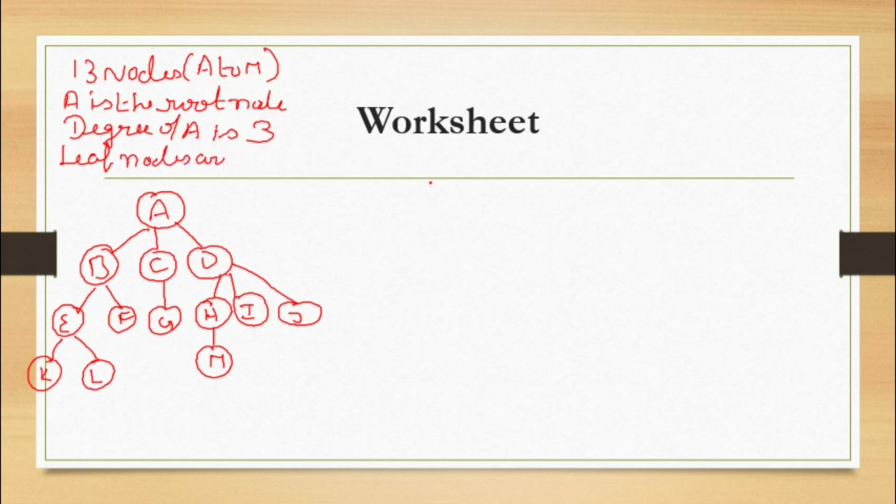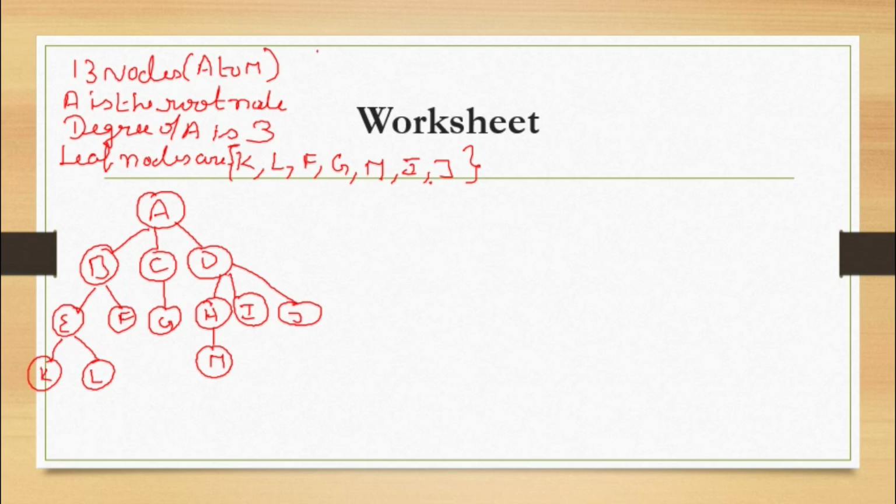Which are the leaf nodes here? The leaf nodes are K, L, F, G, M, I, J. These are the leaves.